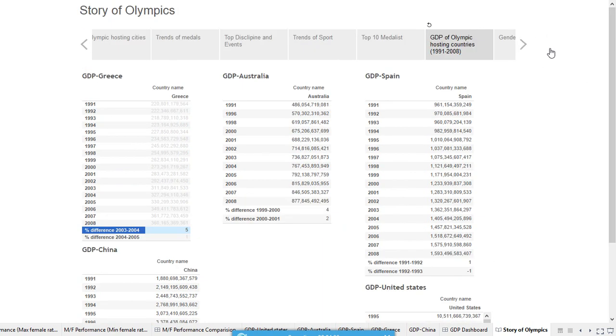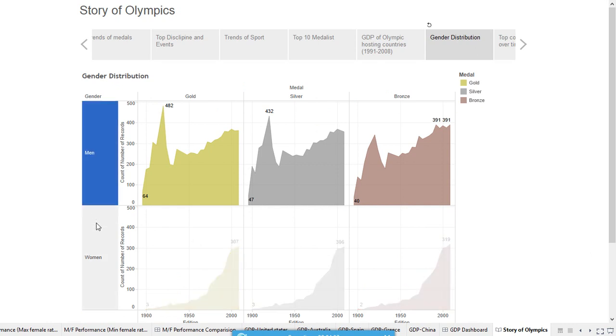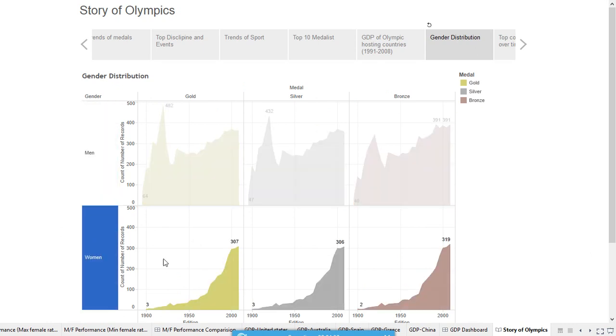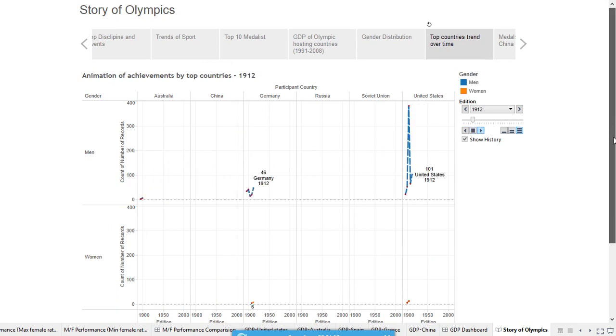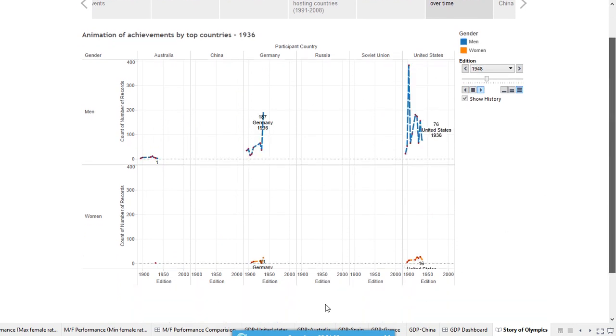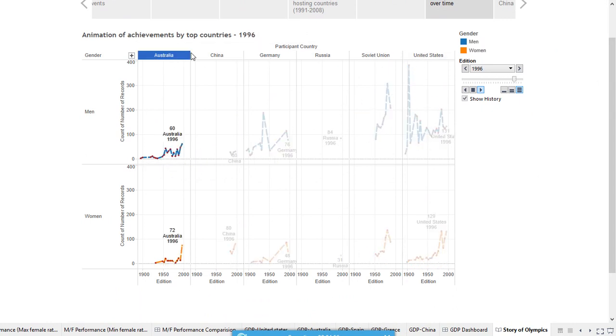The next graph represents gender distribution. From this visualization, you can observe that females started winning medals from 1972. Analyzing further, these are the dominant countries in the Olympics. As you can see, United States, Australia and Germany are right there from the start.